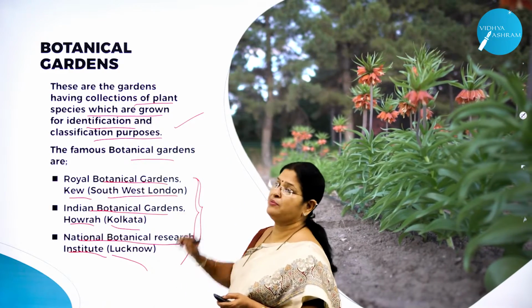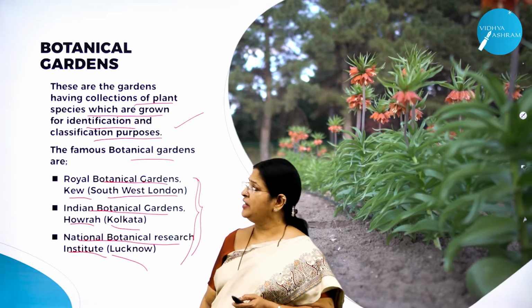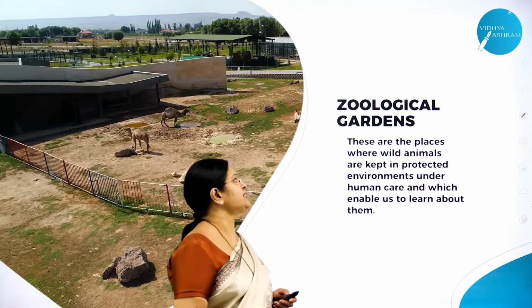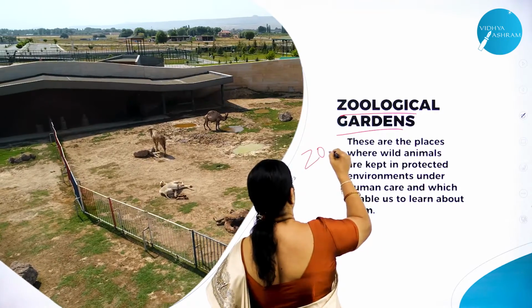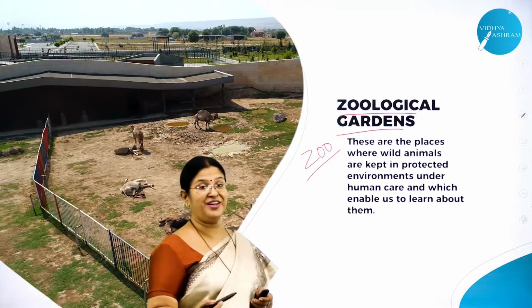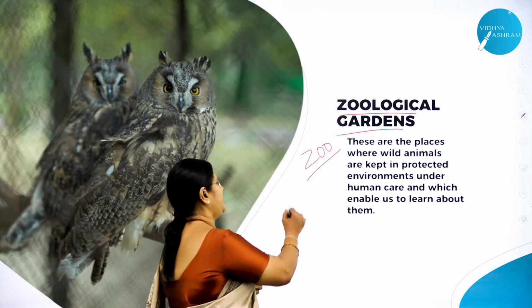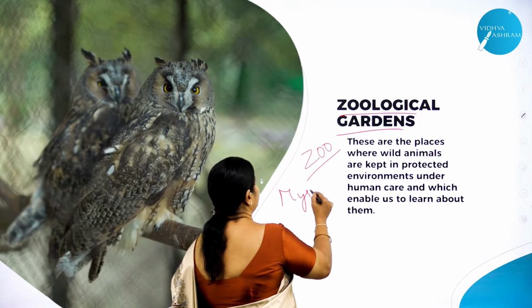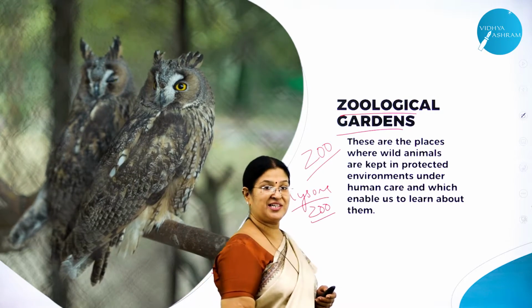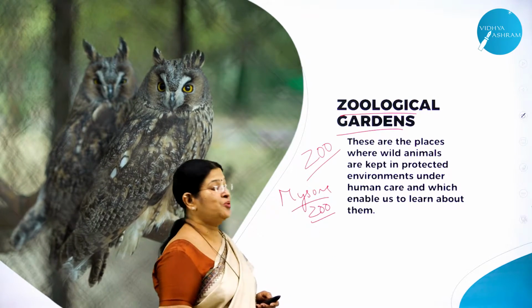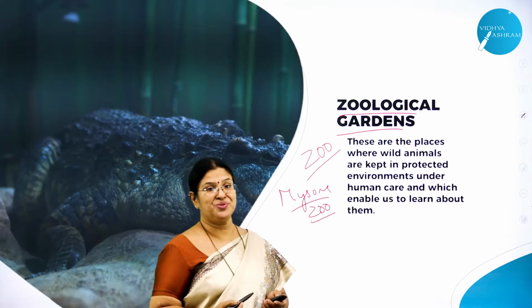So this is one very important taxonomical aid. Moving on to the next very important one, that is called zoological garden. Commonly we use the word zoo. Definitely, like we are in Mysore, and definitely we enjoy going to the Mysore Zoo. Jayachamarajendra Zoological Garden it is called, right? Who doesn't like to visit a zoo, right?